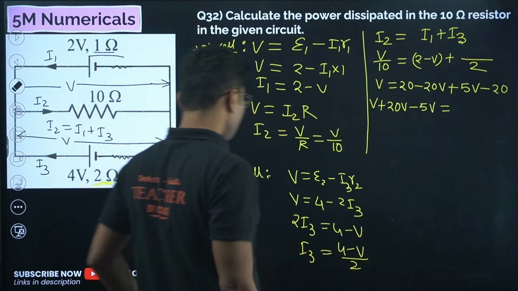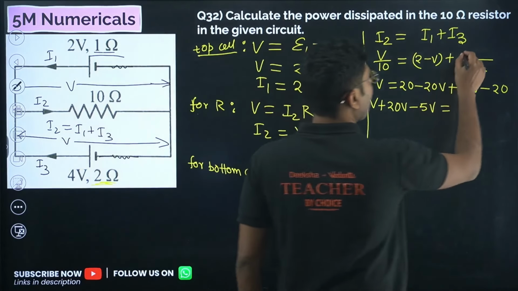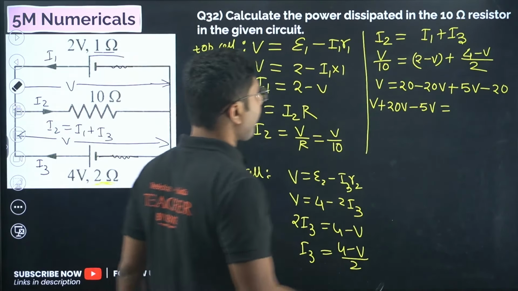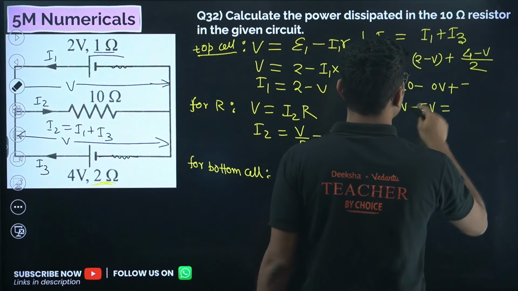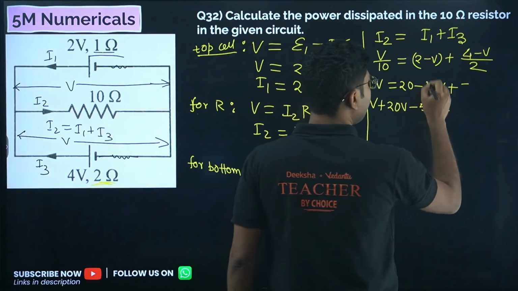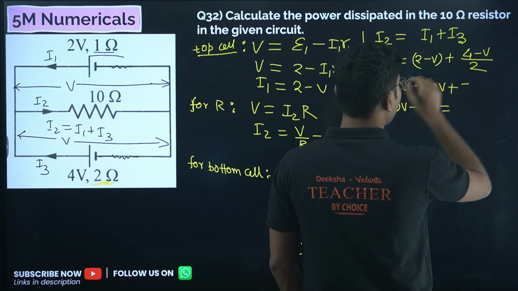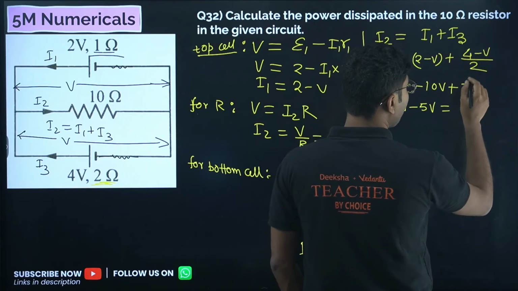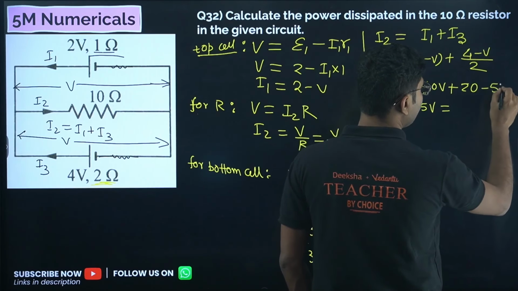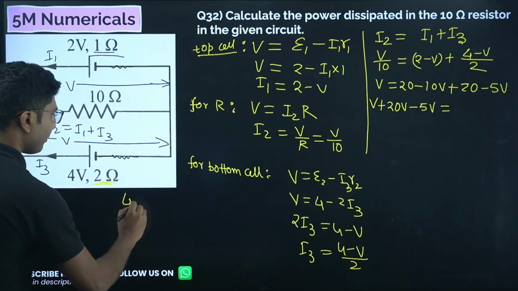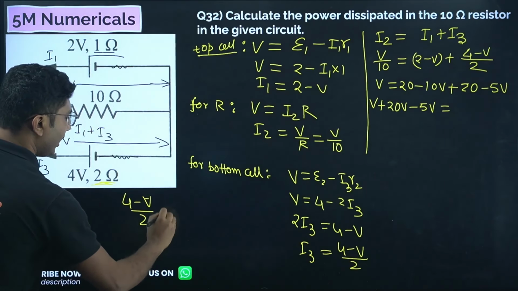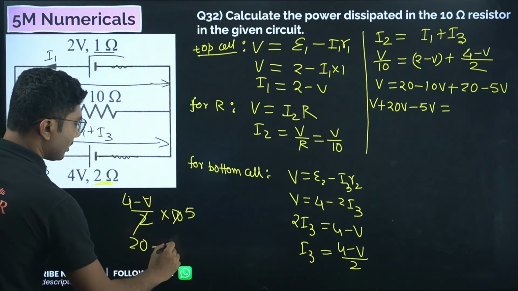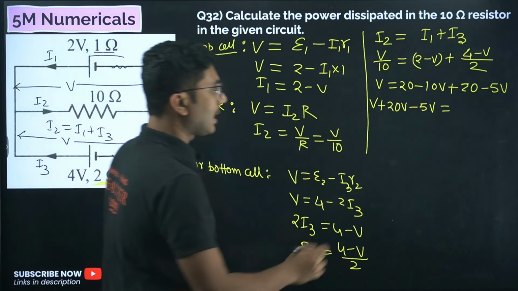Here it will be 4 minus V. One more mistake I made here: we are multiplying each and every quantity by 10. So when you multiply 4 minus V by 2 into 10, the 2 cancels, 5 times 4 is 20, minus 5V. Clear? That's what I have done over here.